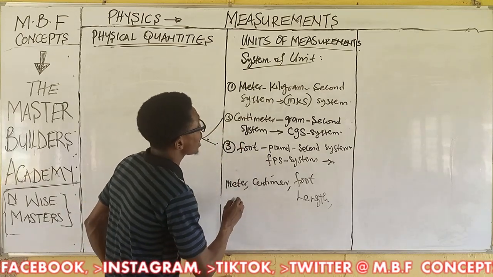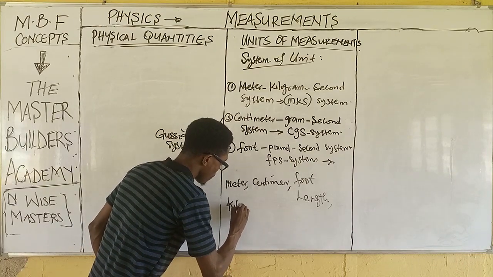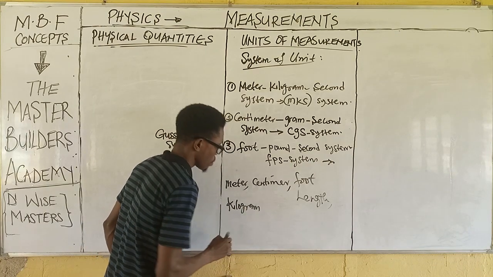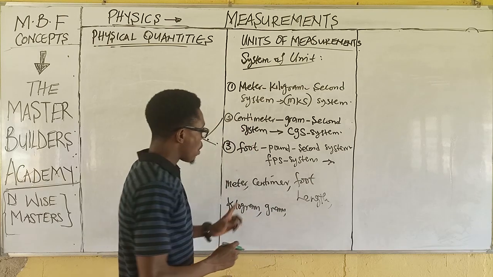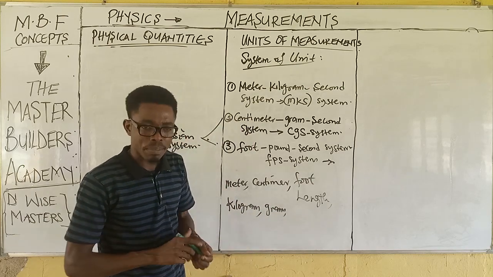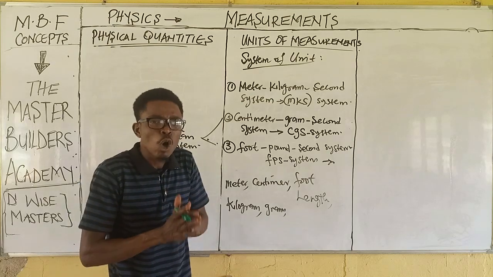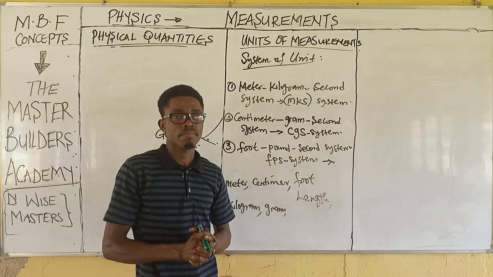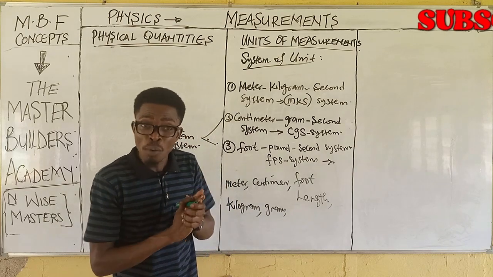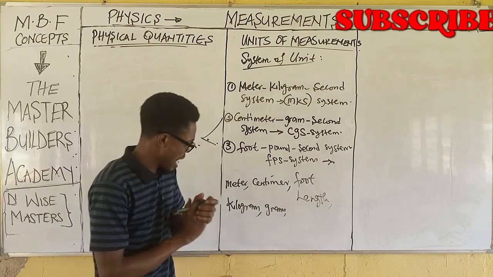Then we have kilogram and gram. Kilogram and grams are units of measurement of mass.